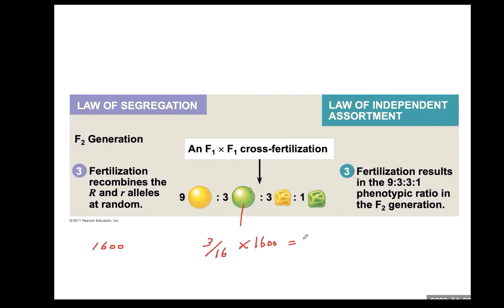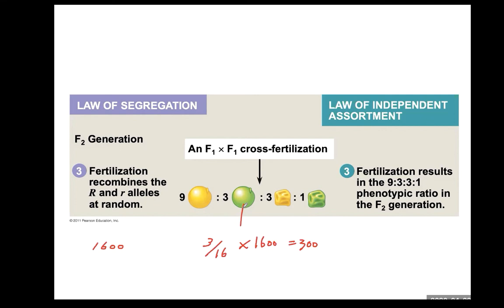Therefore, 300 seeds will show round green color. 900 seeds will show round yellow color. 100 seeds will show wrinkled and green color. Okay. This is the ratio. So depending on how many seeds you harvest, you multiply this ratio by the total number of seeds, then you will get the exact number of seeds carrying two kinds of character, two kinds of trait.